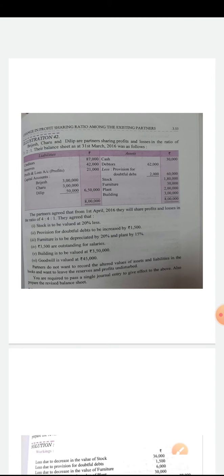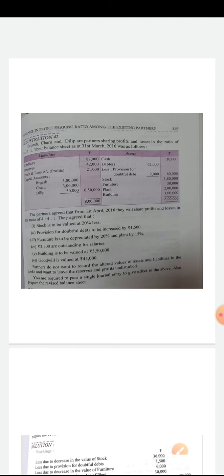Provision for doubtful debt is to be increased by 1,500. Earlier provision is 2,000 and it is to be increased by 1,500, and now the provision for doubtful debts will be 3,500 total. Furniture is to be depreciated by 20% and plant by 15%. Again loss in the value of furniture as well as plant. 3,500 are outstanding for salaries. This is again a loss. The liability arises that 3,500 are outstanding for salaries.